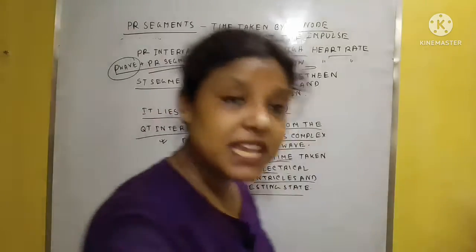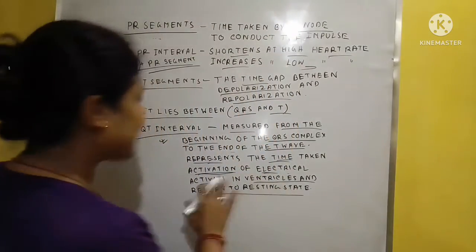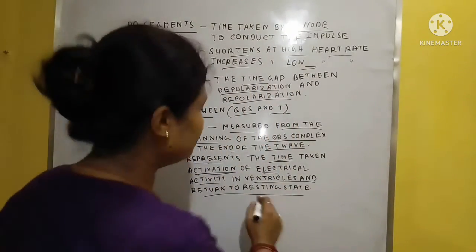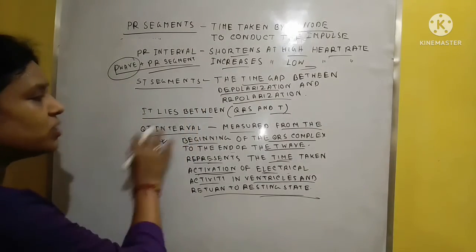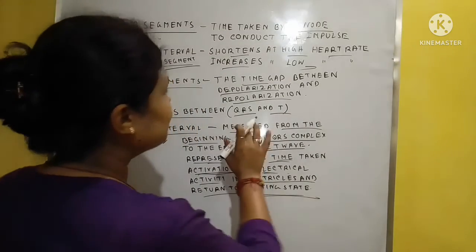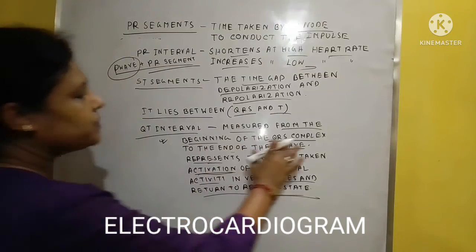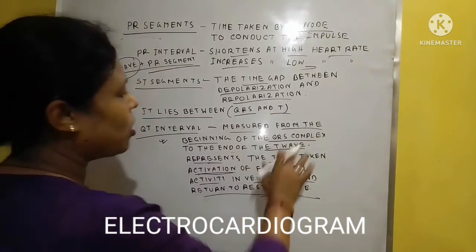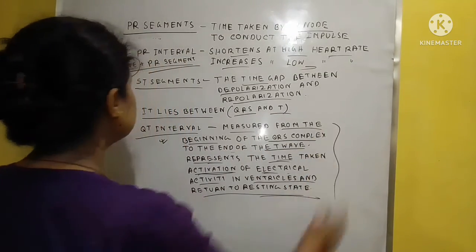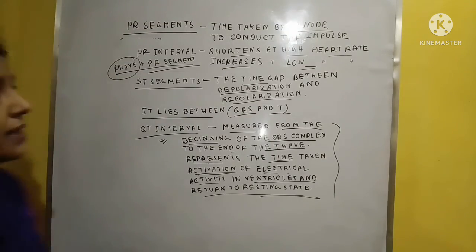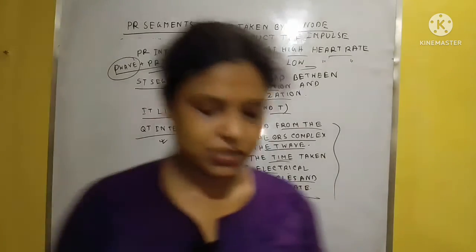That means the beginning of ventricular activity and the return to the resting phase is denoted by the QT interval, measured from the beginning of the QRS complex to the end of the T wave. So this is the QT interval. I think now this is completed. Okay, thank you.